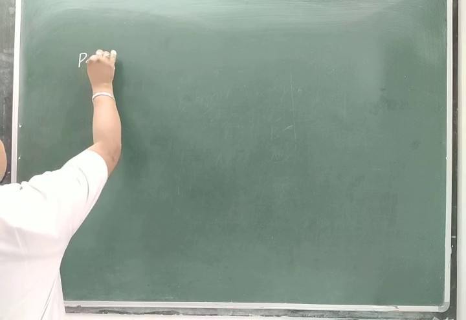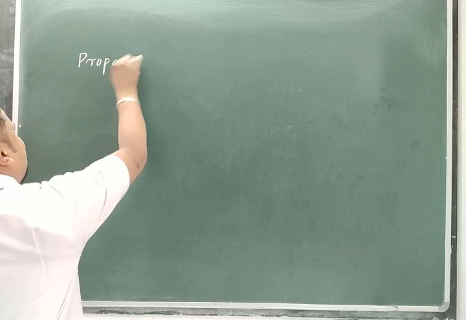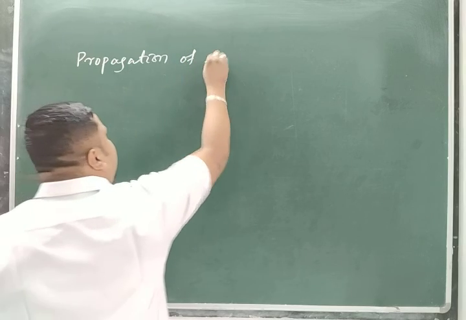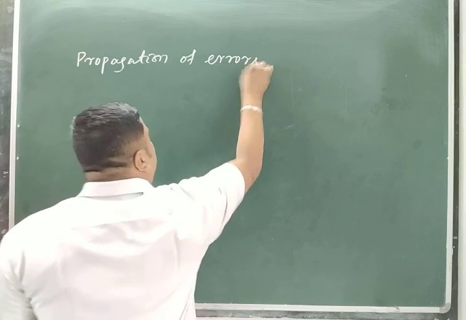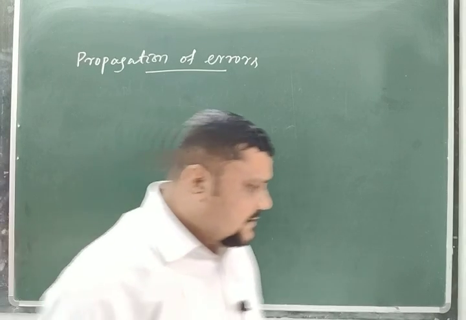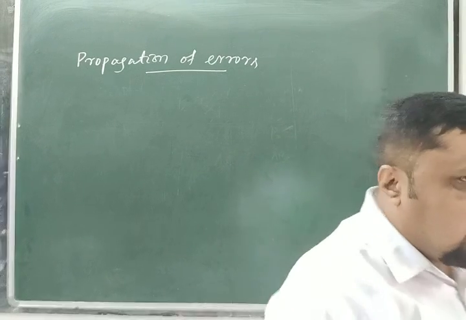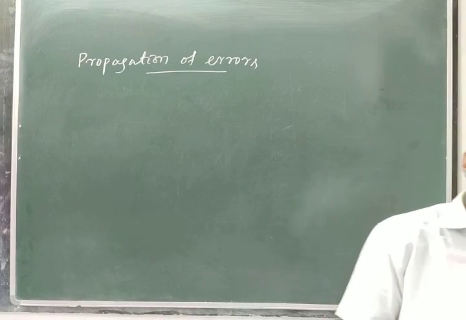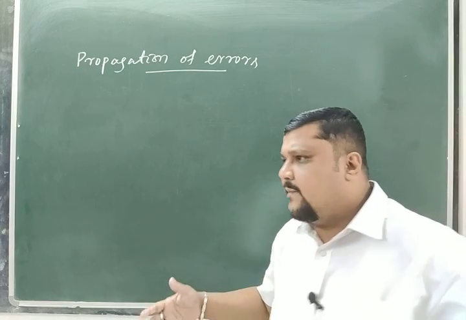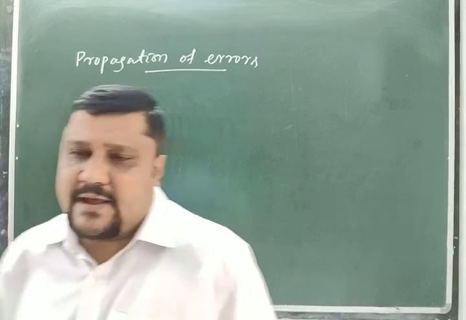So what does propagation of errors mean? Propagation of error means, if there is an error in a measurement, suppose I want to find the area of a body.